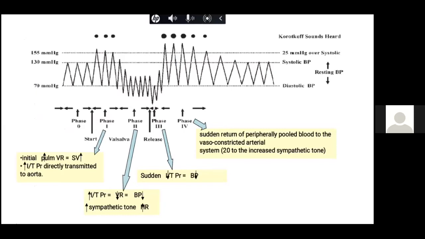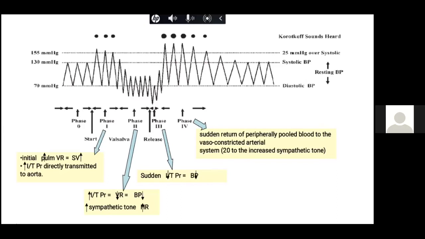We know that in phase 1 there is an increased cardiac output, so the BP which was 130 became 155, and there is a reflex bradycardia, heart rate is decreased. In phase 2, as I told you, there is a decreased venous return, so the cardiac output decreases, which causes a decreased systolic blood pressure, diastolic blood pressure, and mean arterial pressure, and that is why the BP fell down, and that is why there is a reflex tachycardia.